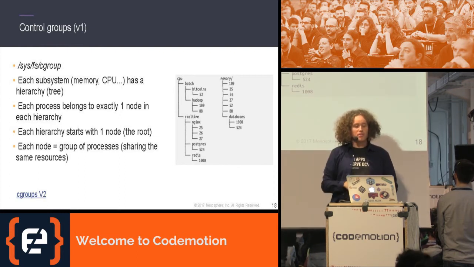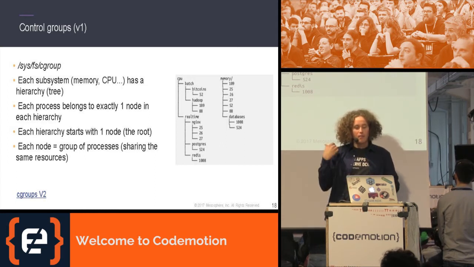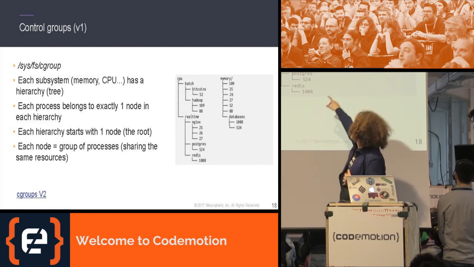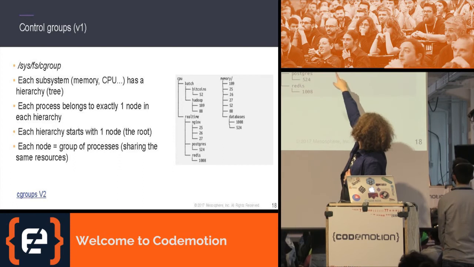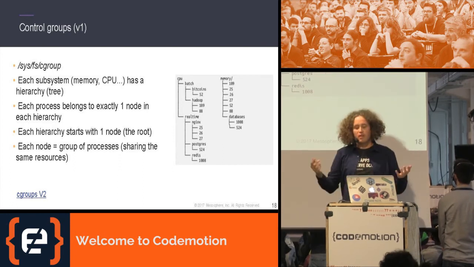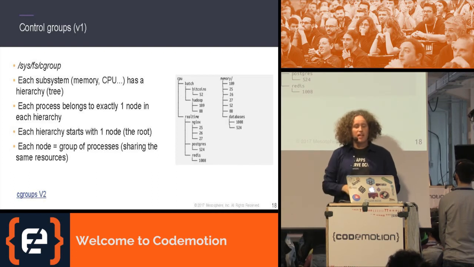In each of those subsystem hierarchies, each process ID can only occur once. So it has to be assigned to one of those. But it can occur in multiple hierarchies. For example, 52 occurs up there, and it occurs here in the CPU one, because we want to isolate it for each of the subsystems available.